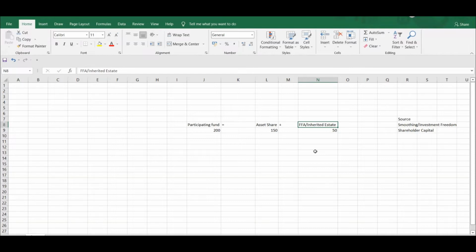It is called inherited because in previous times the insurer has made some profit. Say the insurer has made 200 rupees as profit, but has only distributed 180 rupees. The remaining 20 rupees the insurer has retained, right? And that retained amount would be used in the future to pay for a bad situation or bad environment. Here I try to give a simple example. If the participating fund is entirely 200 rupees, then the asset share will be 150 rupees, and the FFA or inherited estate might be 50 rupees.